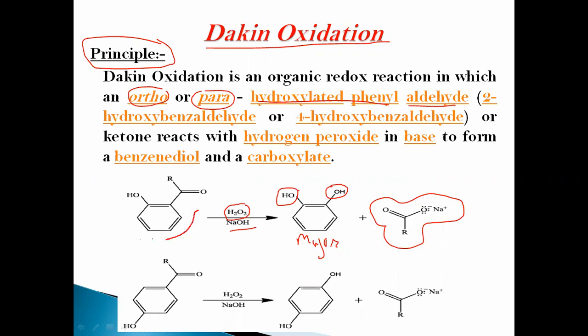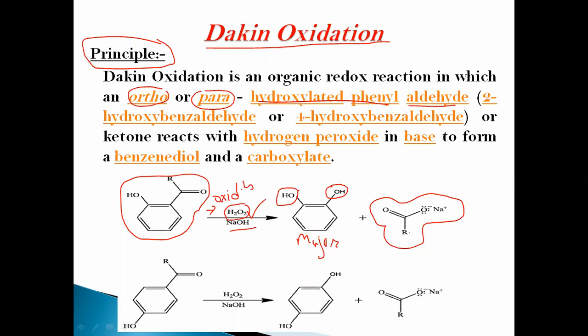Here is one example: 2-hydroxybenzaldehyde undergoes oxidation in the presence of the oxidizing agent H2O2, hydrogen peroxide, in the presence of base to form 1,2-benzene diol as the final product along with carboxylate.